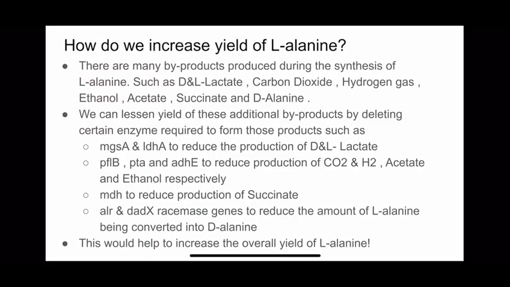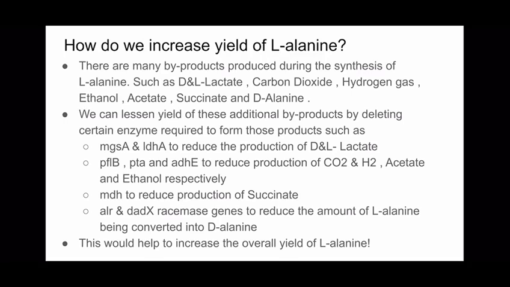So how do we increase the yield of L-alanine? There are many byproducts produced during the synthesis of L-alanine, such as D and L lactate, carbon dioxide, hydrogen gas, ethanol, acetate, succinate, and D-alanine. We can lessen the yield of these additional byproducts by deleting certain enzymes required to form those products.